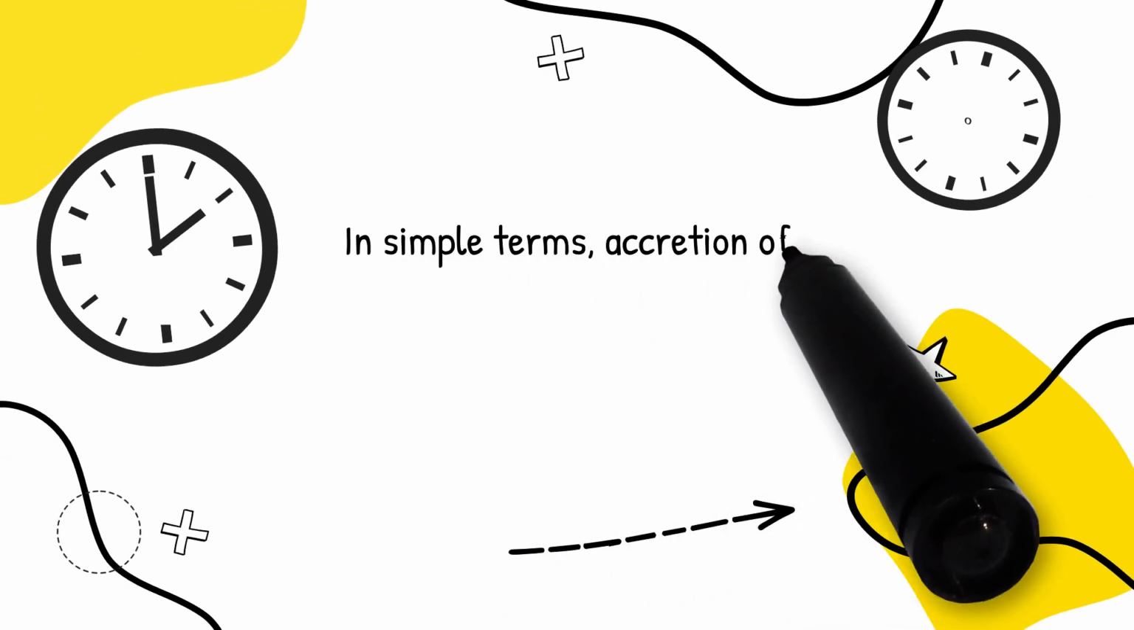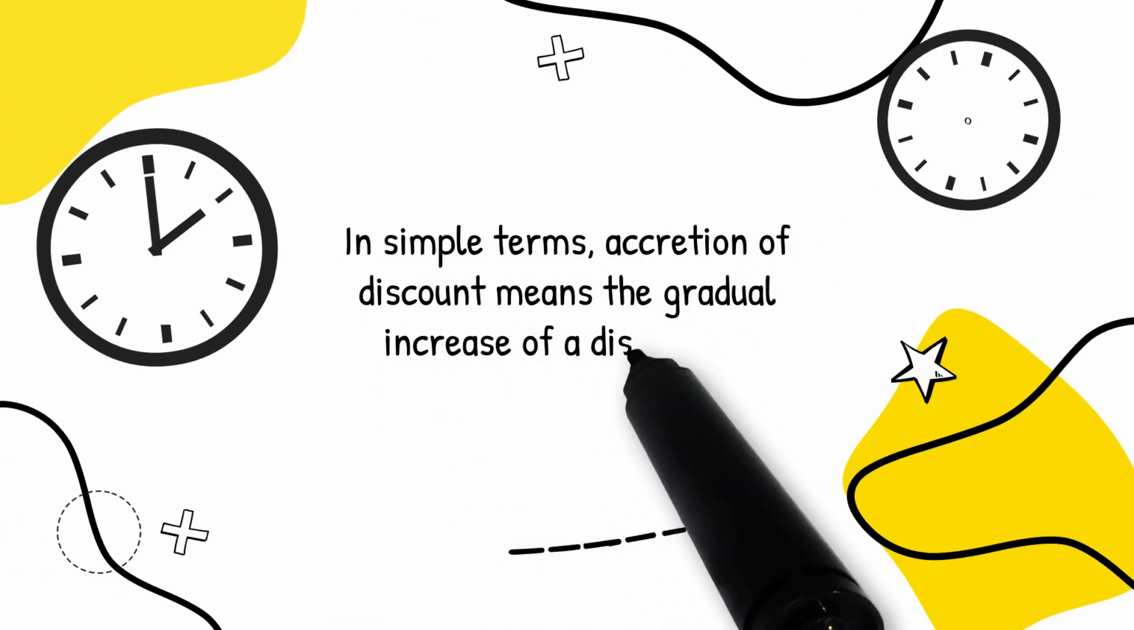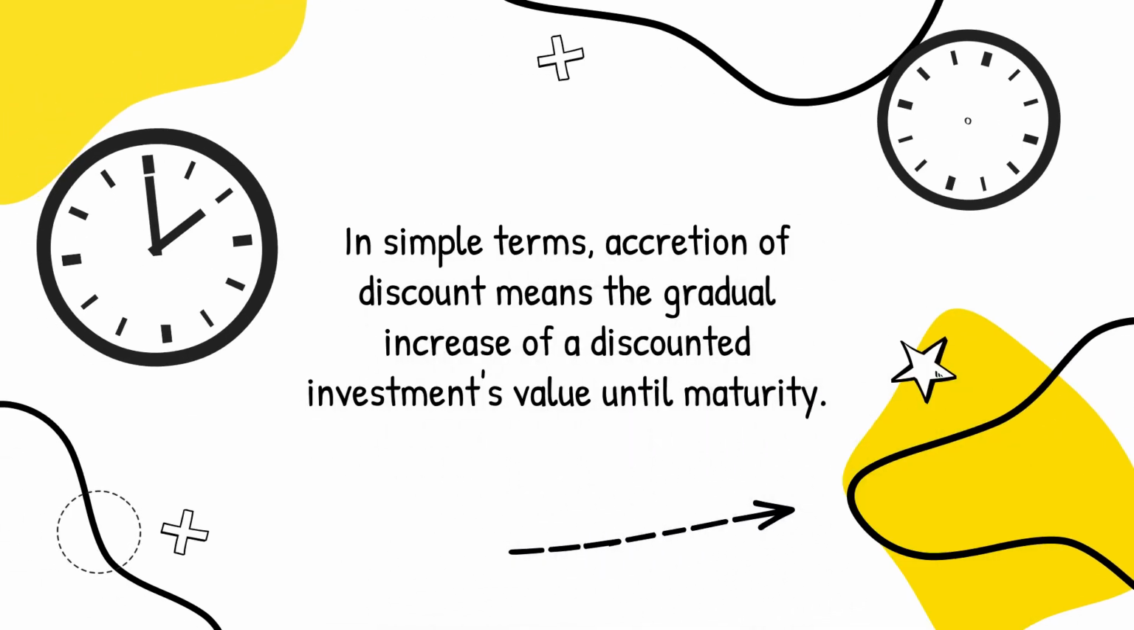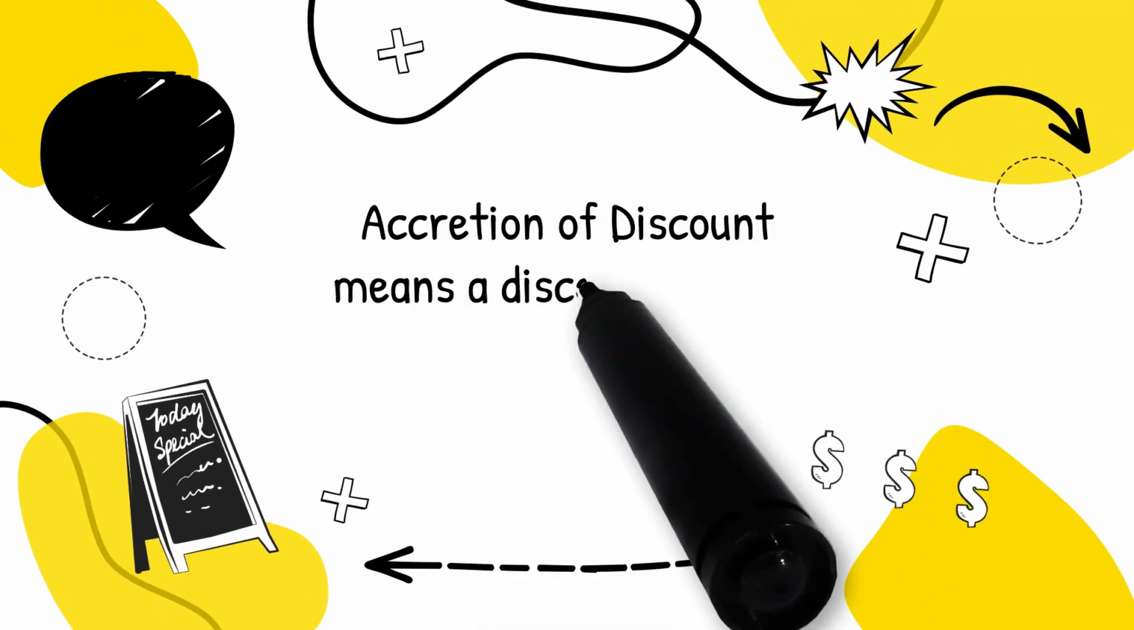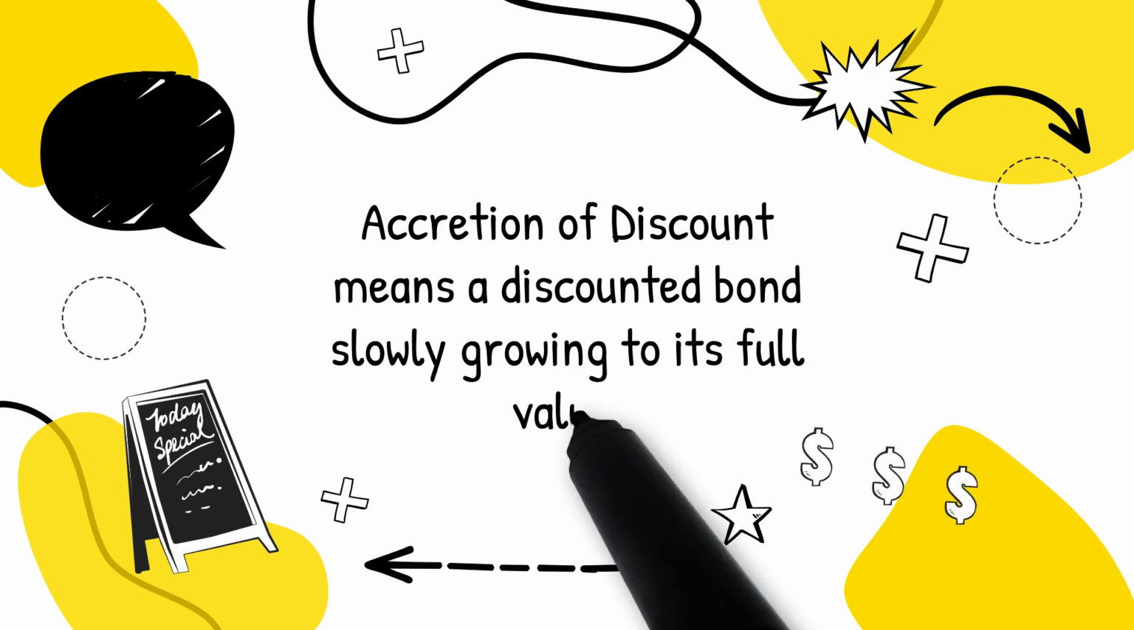In simple terms, accretion of discount means the gradual increase of a discounted investment's value until maturity. Easy way to remember: accretion of discount means a discounted bond slowly growing to its full value.